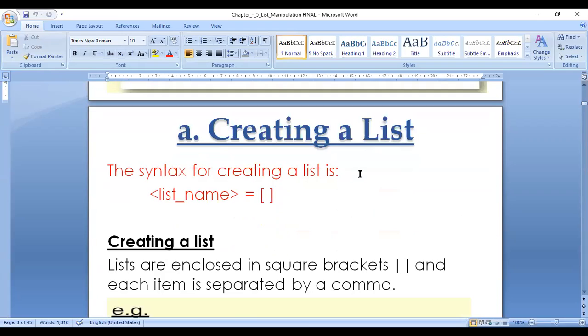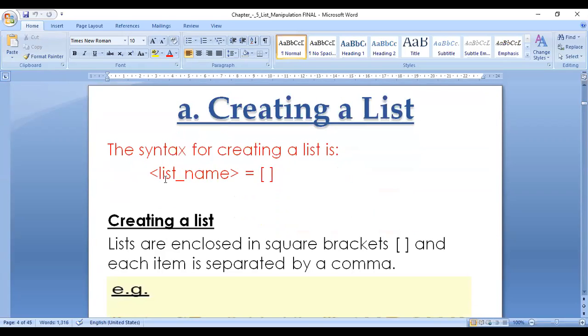So how to create a list? First, list name equal, this is an empty list. List underscore name, any name you can give, equal is the assignment operator, and an empty square bracket means this is an empty list. By using a program, you can input values in a list.